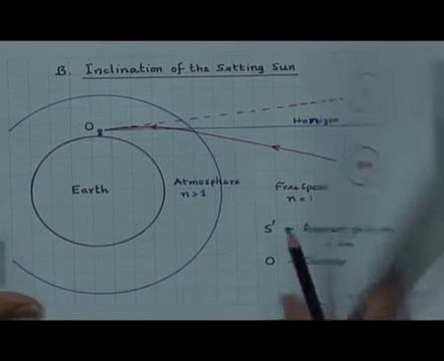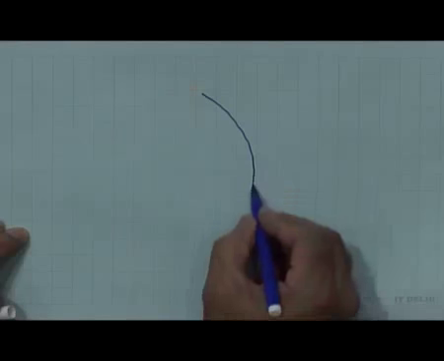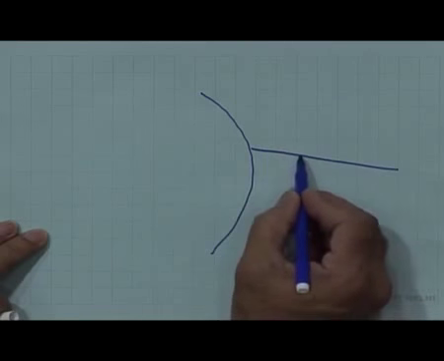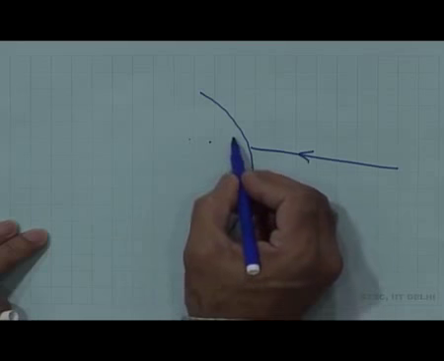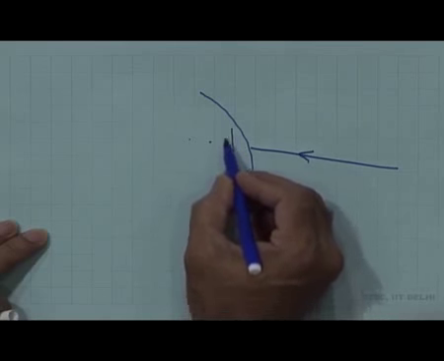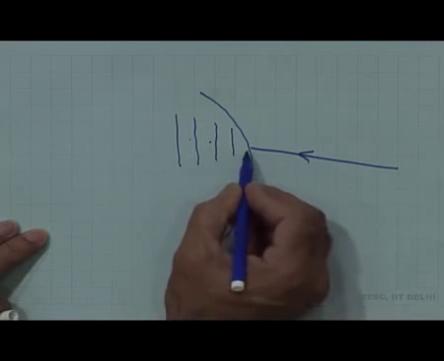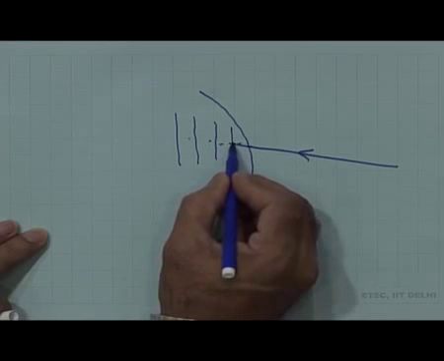We can stratify this. For example, we can see that this is when it is entering. So, this is the atmosphere. The ray is entering like this. Here there is a higher refractive index. Therefore, if I stratify this, that is, if I consider this as a large number of layers, then the ray which is incident here bends towards the normal.